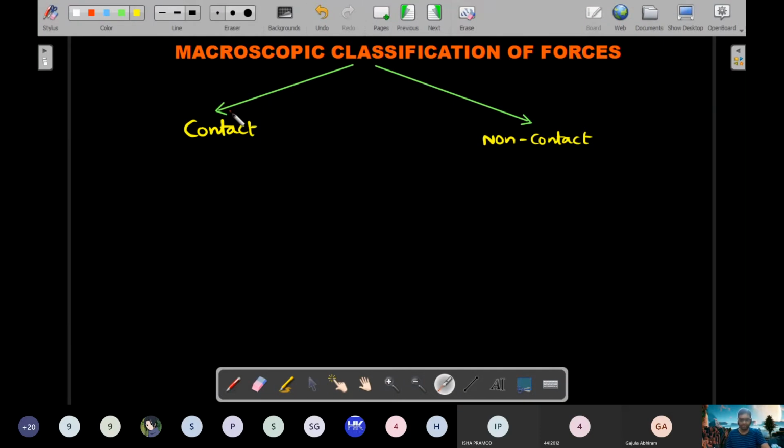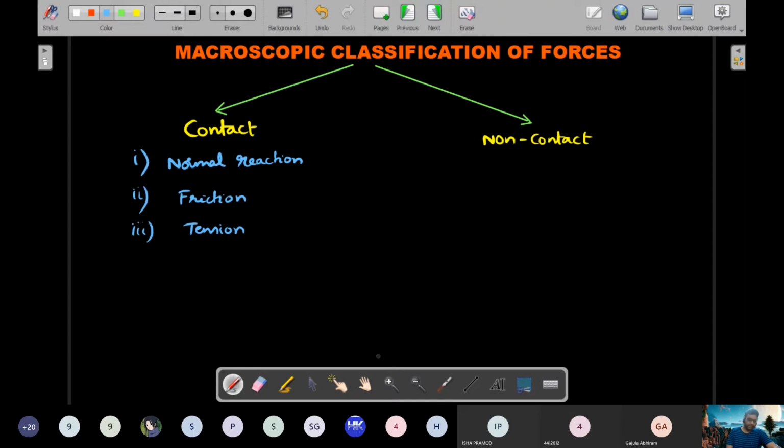That's why we rely on this in this chapter. Okay, and what are the different types of forces that come under contact force? Let me write examples here. Normal reaction is one type of contact force that we'll often see. Then friction is another type. Tension is another type of contact force that we'll be looking at.